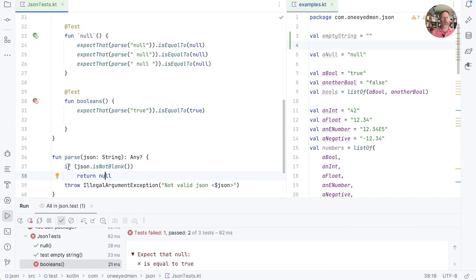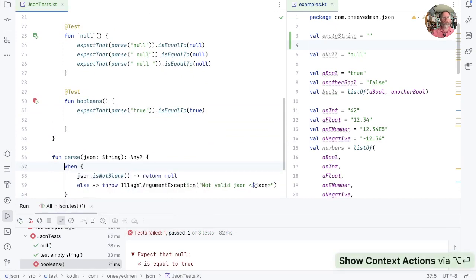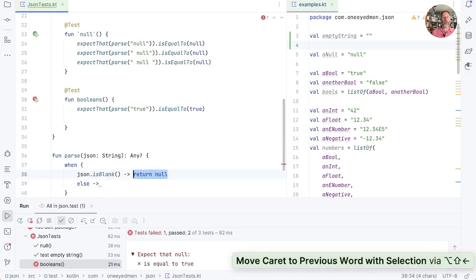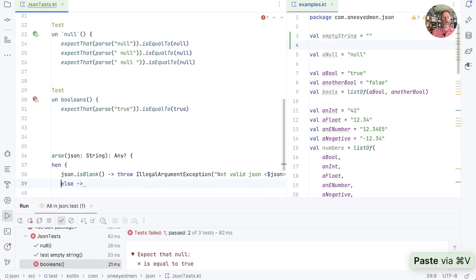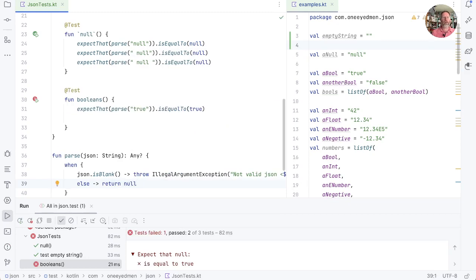Okay, let's tidy this up a bit. I think what we're going to say is that we'll replace this with a when, and then we'll reverse this to make it a bit easier. So we'll say that if it is blank, then we'll throw this illegal argument exception. Otherwise, well, our previous code would have just been returning null. But what's the simplest thing we could say now in order to get this test to pass?